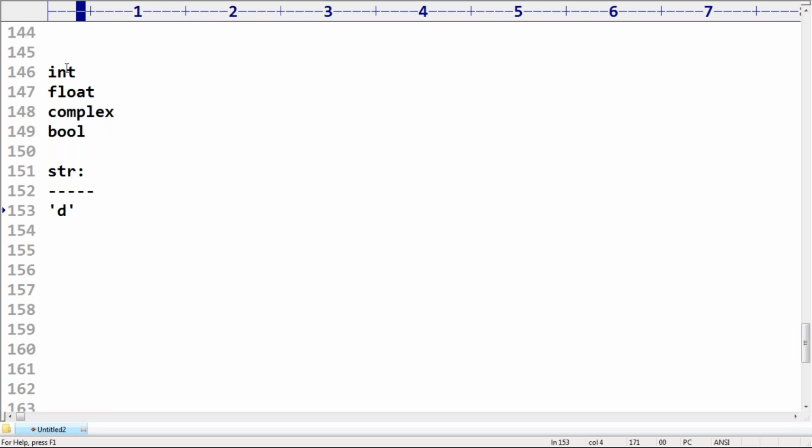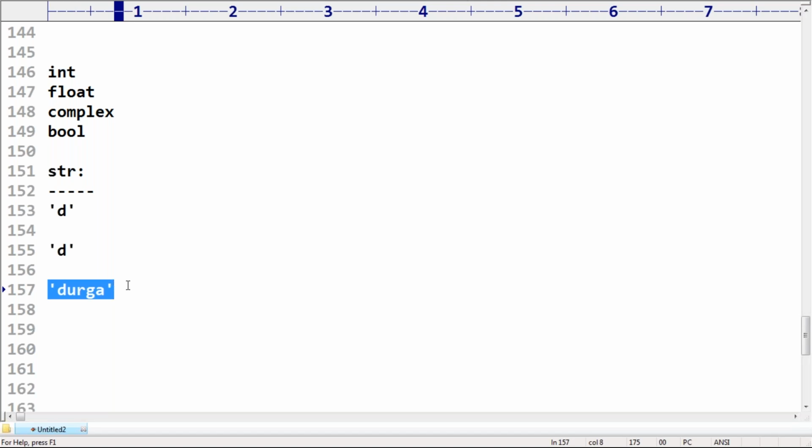Remember that. A single character within single quote is what type? Multiple characters within single quote I'm not asking. Single character within single quote, what is it? Remember, that's what you people should be aware of. A single character within single quote is considered as char. Multiple characters within single quote is considered as string.